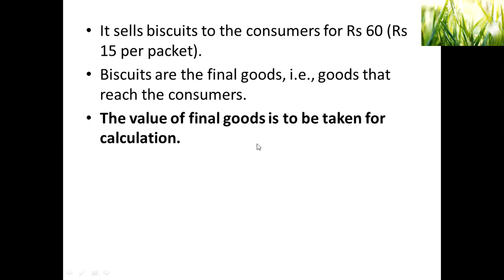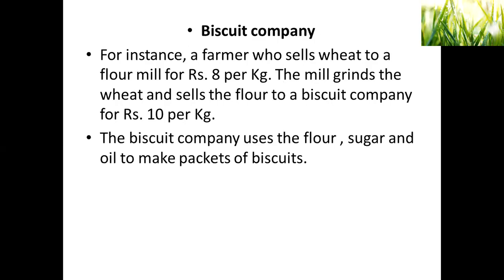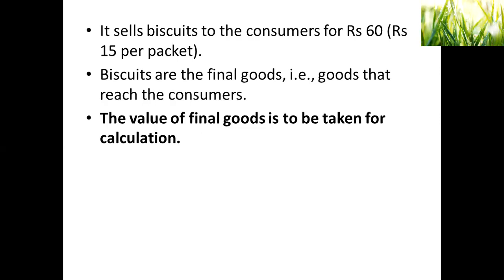So I think you understand the value of the final good will be taken and not all the intermediate goods. Wheat is not taken. Wheat, flour, oil, and what else did he use? Wheat, flour, oil and sugar. So these three things we are not going to take. We are just going to take the final good, that is the biscuit.